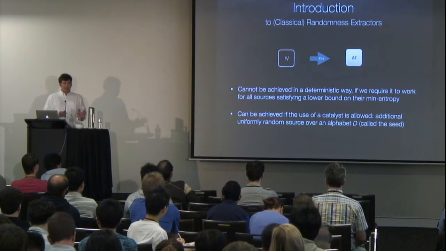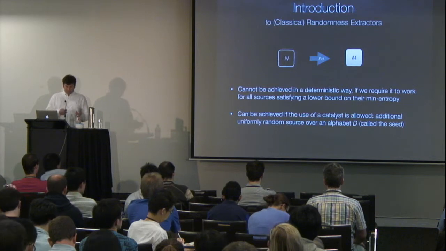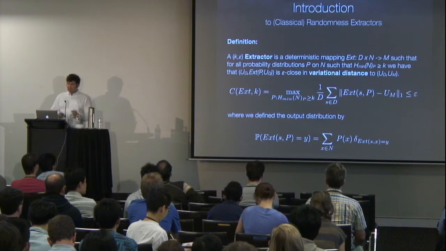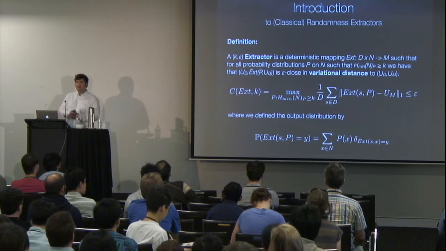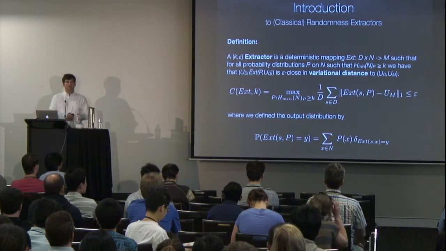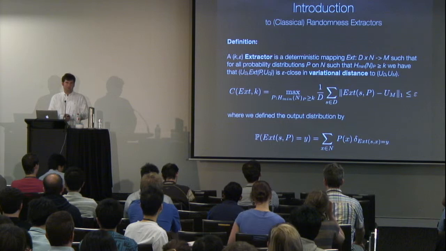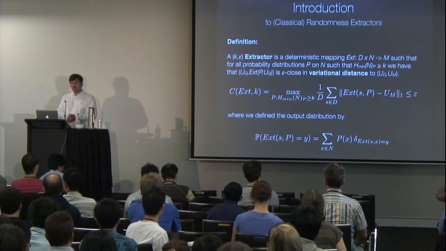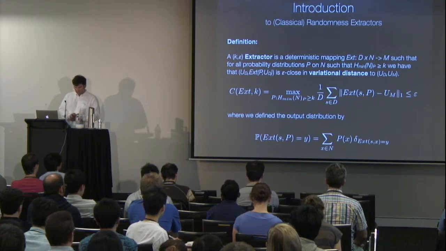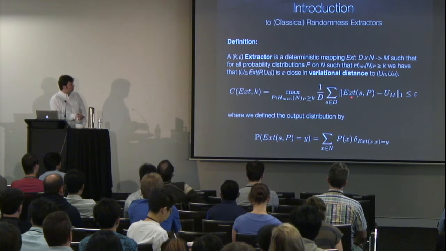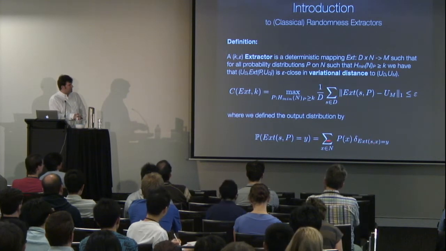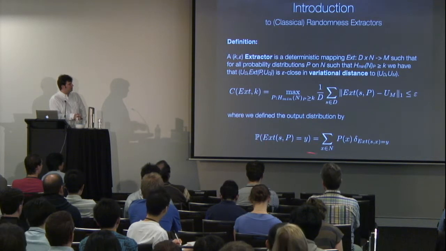Now, as I said, the goal of a randomness extractor is to take a partially random source, a probability distribution defined on N, assuming that it satisfies some lower bound on its min-entropy, and transform it into a uniform distribution. We demand that this holds up to an epsilon in variational distance. This is just the definition. Here we see the extractor, this is the output of the extractor, so we have some deterministic mapping here, and this is just the output distribution as you would define it.